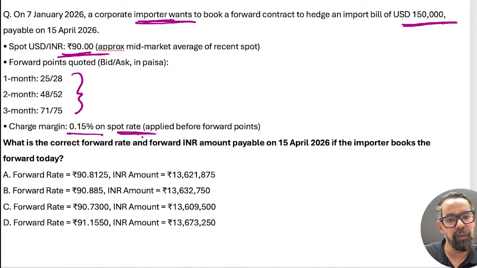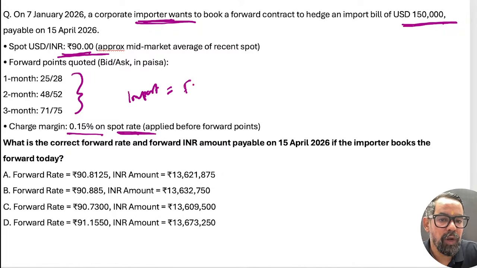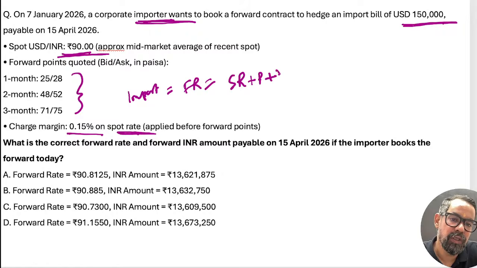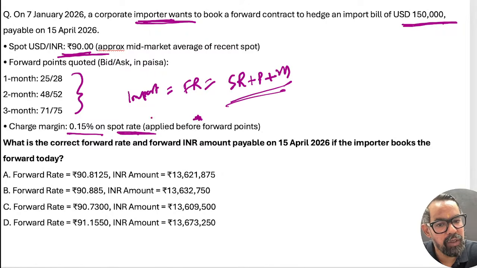So it is for import bill. What we have discussed: forward rate is equal to your spot rate plus premium plus margin, right? As they have clearly mentioned here, you have to calculate on this particular rate. So spot rate is basically 90 rupees per dollar.